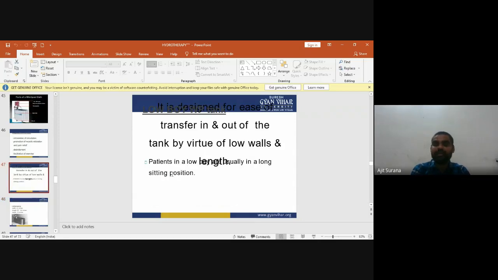Now the types of whirlpool. The first one is the low boy whirlpool tank. It is mainly designed for ease of transfer in and out of the tank by virtue of its low walls and length. Patients in a low boy whirlpool tank are usually in a long sitting position.